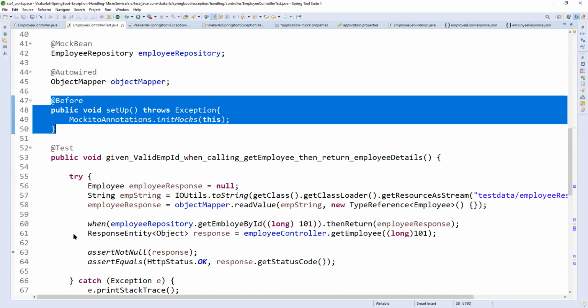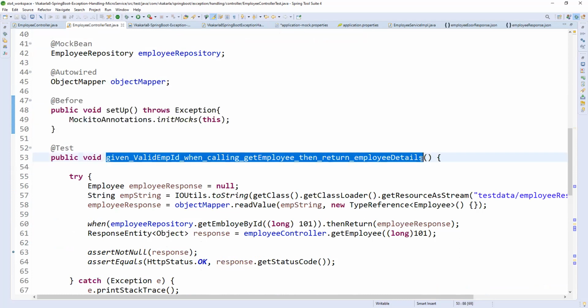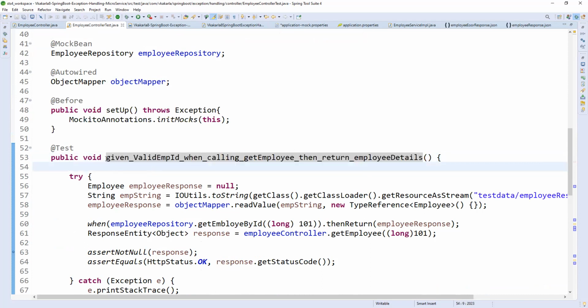Now, whenever you are writing a test case, it should be meaningful. By reading this method name, you can sense what we are going to do in this test case. Given valid employee ID, when calling getEmployee, then return employee details. See, given, when, then, return.